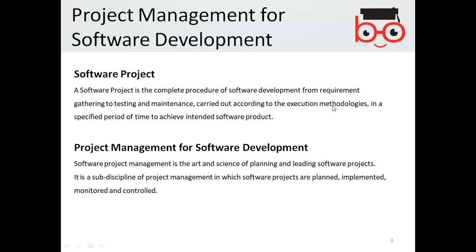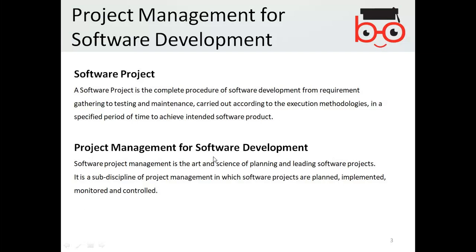Obviously, the procedure should be carried out according to certain methods and strategies in order to develop software in a specified period of time to achieve the intended software product. Again, the software project has to be developed in a particular time frame in order to produce a good software product. If you have a time frame, it means the software is developed according to a certain plan.